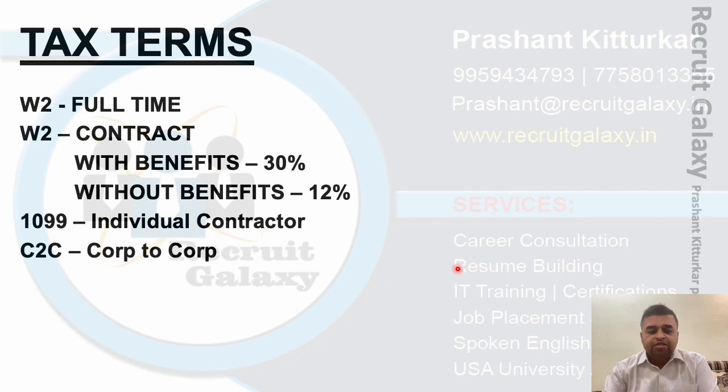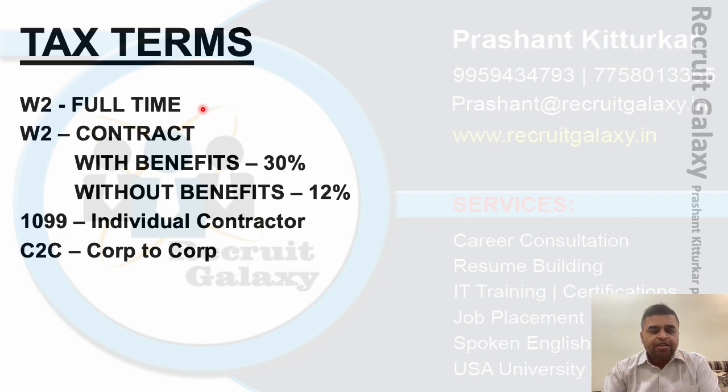In India, we pay all the resources salary per month. Like that, W2 full time is also salary full time in US. In this, the company will provide you all the benefits like holidays, leaves, also mediclaim, 401k plan, insurance, eye vision, dental.